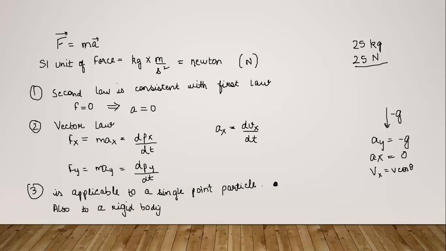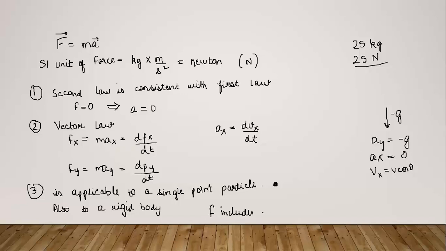which consists of a system of particles. Then again, F will be the total external force on that system. When we consider F equals ma, the internal forces in the system are not to be included. Any of the internal forces will not be included, and F only has the external forces. Like the external force due to gravity, that's an external force. If something is happening inside that body, we will not consider that. So this point is very important. You must always keep this in mind.